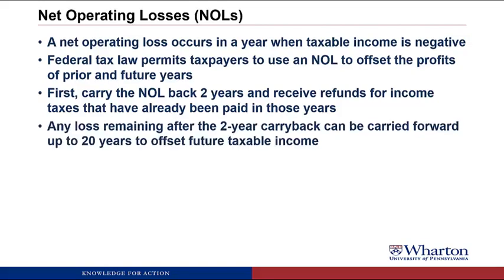Any loss remaining after the 2-year carryback can then be carried forward for up to 20 years to offset future taxable income. So in our example, we only used $100,000 of our $500,000 NOL. Now we have $400,000 of NOL that we can carry forward up to 20 years to offset future taxable income. That means that in the next 20 years, the first $400,000 of taxable income we earn will be tax-free, because